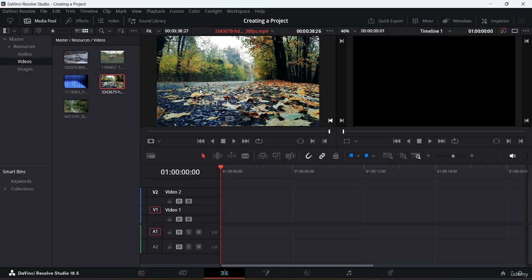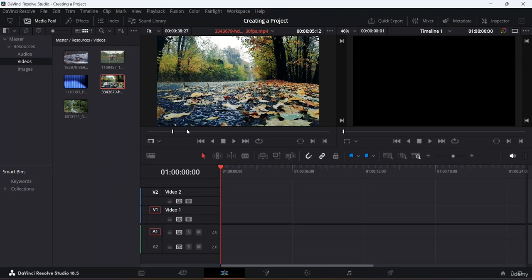Let's say I have this video, and what I want to do is take only 15 seconds of it. For that, the first thing I need to do is mark in and mark out the point which I want to take. So I will play this using the space button. Let's say from the 5 seconds mark, I am going to put on the mark in.